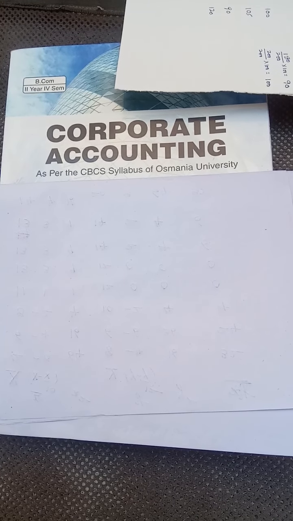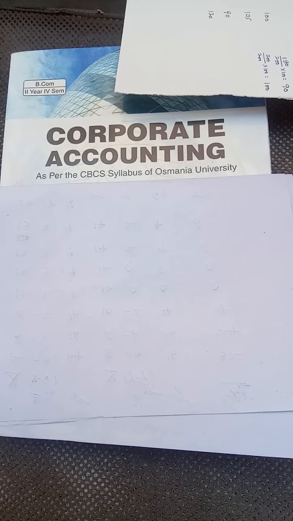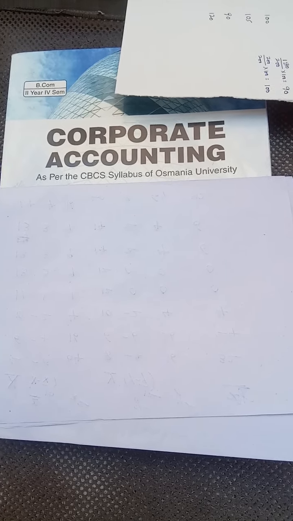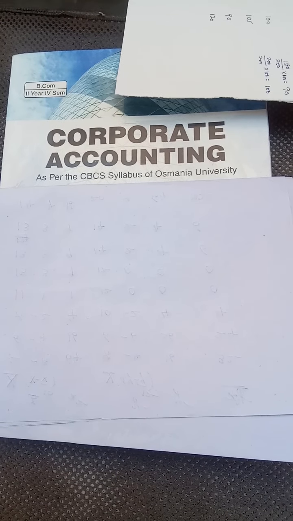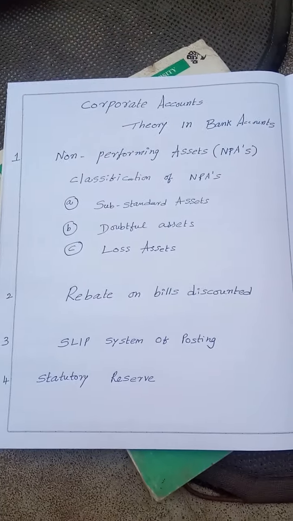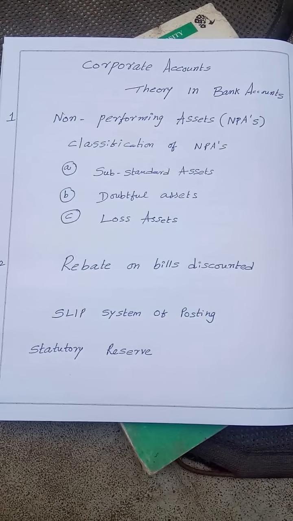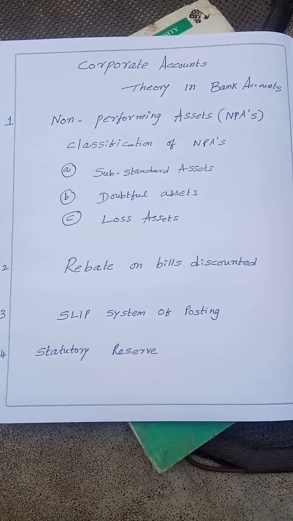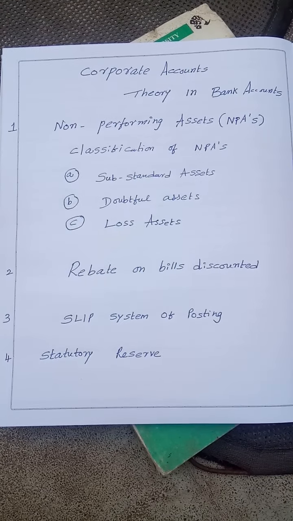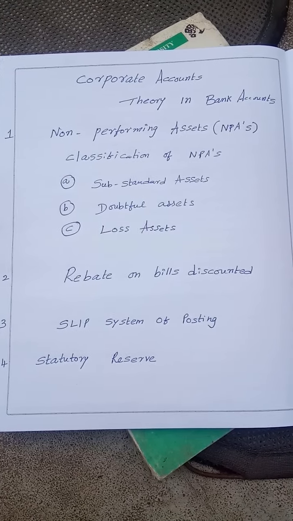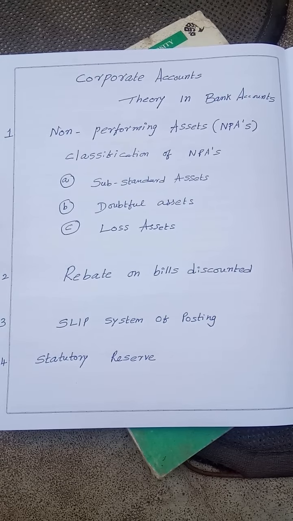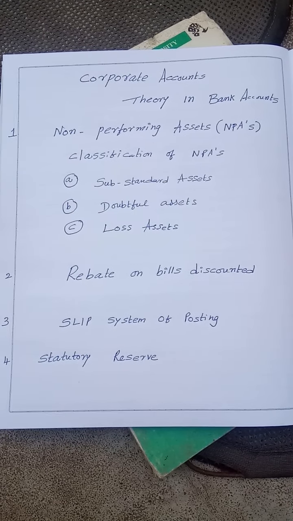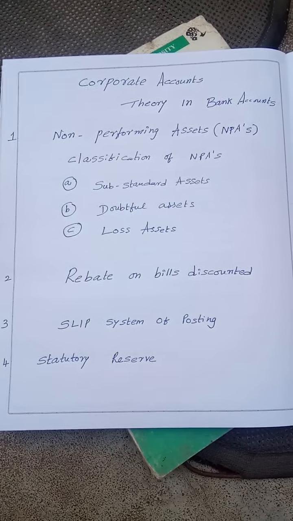My dear students, in corporate accounting, today I am giving the most important theory questions from bank accounts and life insurance company accounts at an overall glance. See, in bank accounts, you will get a question like what are non-performing assets. Actually, banks will go on giving loans.